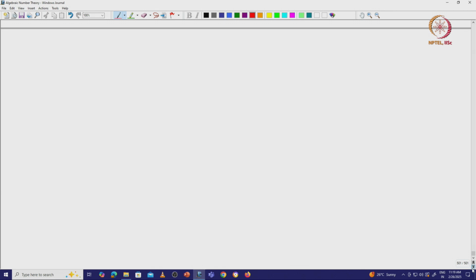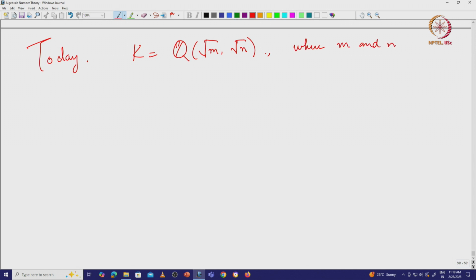Okay, so today we will study K equal to Q(square root of m, square root of n), where m and n are distinct square free integers. So, they are not equal to 0 and not equal to 1, of course.